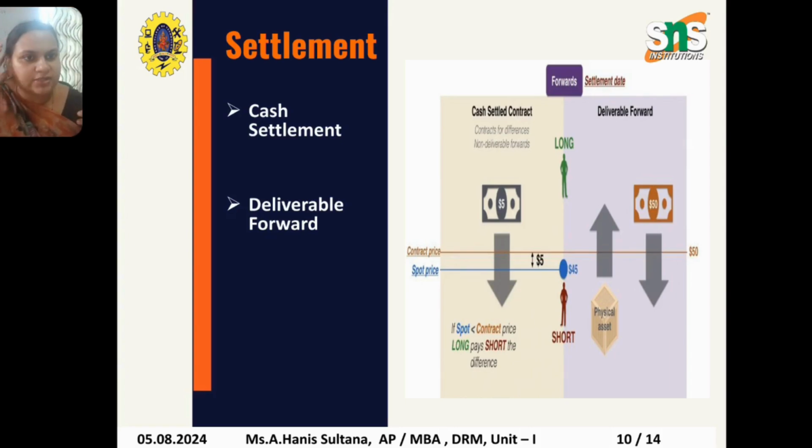And for deliverable forward, whether it is a short period or long period, usually the settlement date is 3 months. These have to be mentioned in the contract, whether we are settling in cash or forwarding the goods only after the consignment has reached. So we have to check these things carefully before entering into the agreement. So that's all about today's class. Thank you for listening to the video.